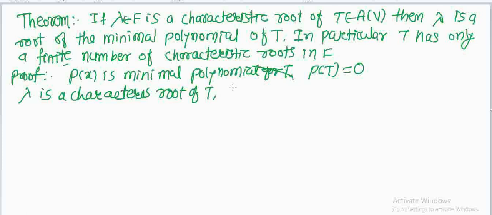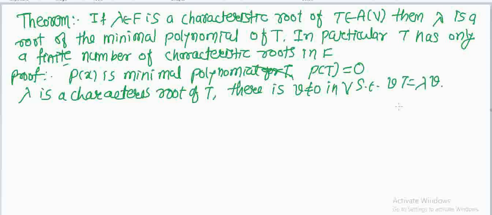Then we know by the theorem that lambda is a characteristic root: there is a v not equal to 0 in capital V such that T of v equals lambda v. At the very first we have proved this theorem.